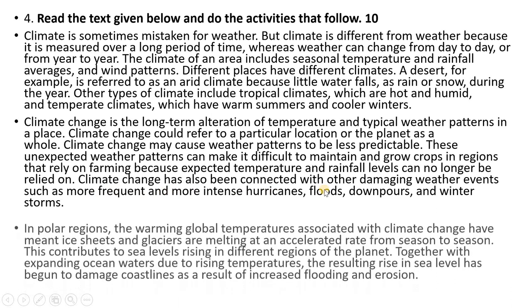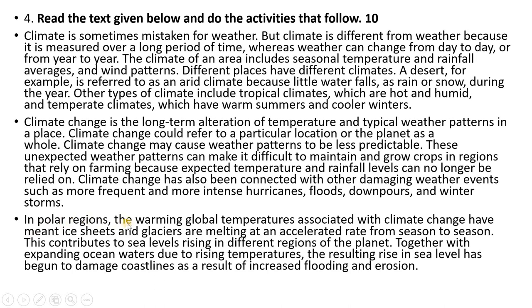downpours, winter storms, etc. In polar regions, the warming global temperatures associated with climate change have meant ice sheets and glaciers are melting at an accelerated rate from season to season. This contributes to sea levels rising in different regions of the planet. Together with expanding ocean waters due to rising temperatures, the resulting rise in sea level has begun to damage coastline as a result of increased flooding and erosion.